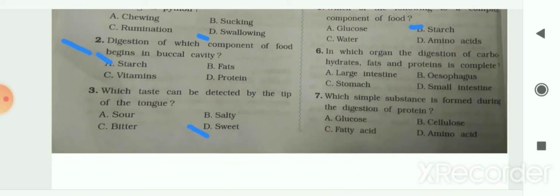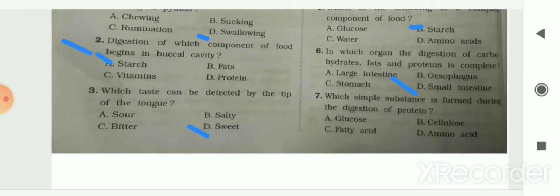The next question: in which organ is the digestion of carbohydrates, fats and protein completed? Options are large intestine, esophagus, stomach or small intestine. So your answer is small intestine. The digestion of carbohydrates, fats and proteins is completed in the small intestine.